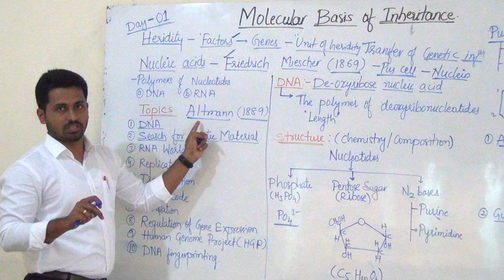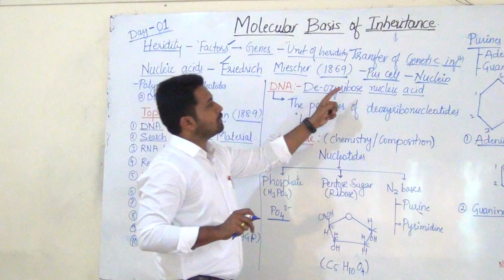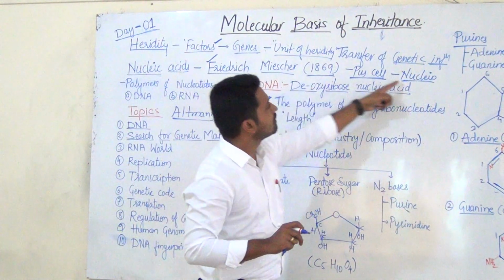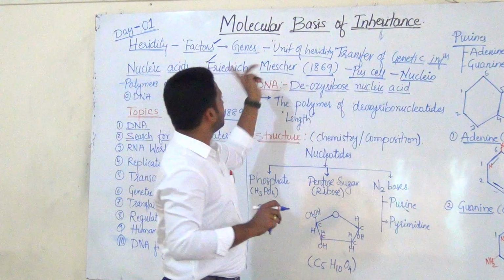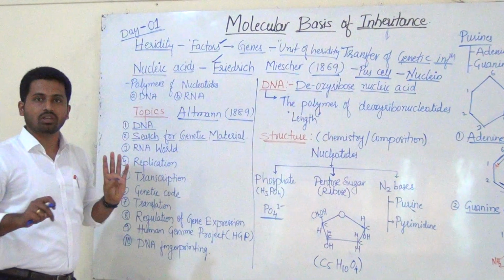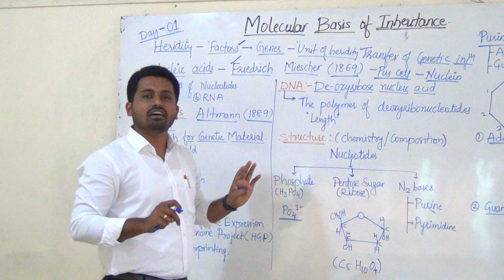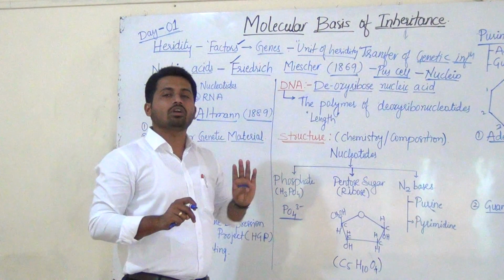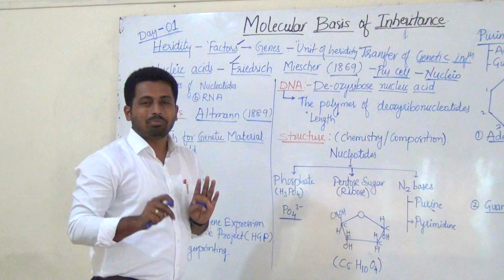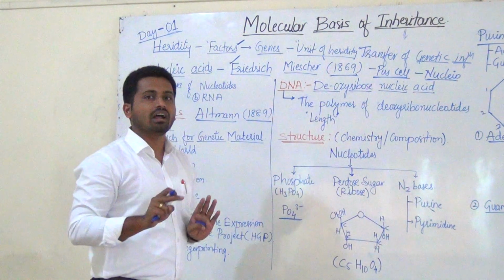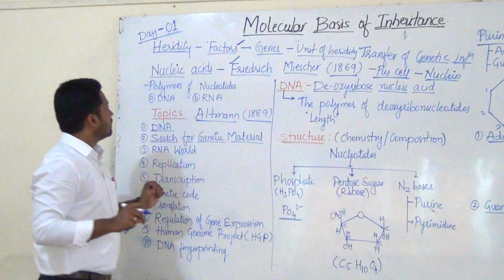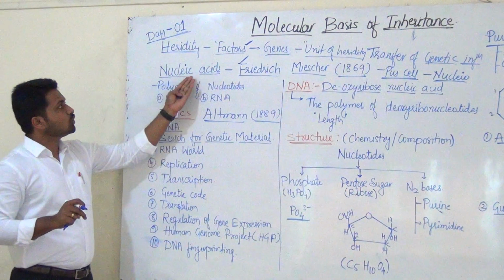That is the difference here. And the name nucleon for those materials was given by Friedrich Miescher. That is the difference. When it says discovery, you have to say that nucleic acid was discovered by Friedrich Miescher, but the term nucleic acid was given by Altmann. Like that, after that, coming to nucleic acids.